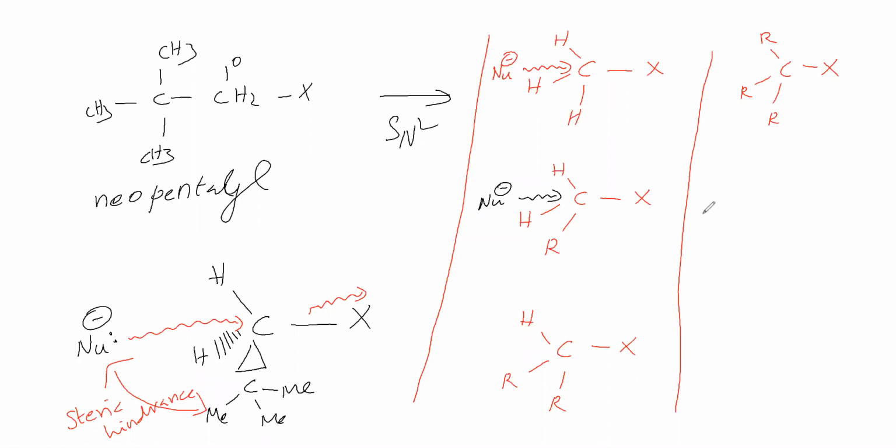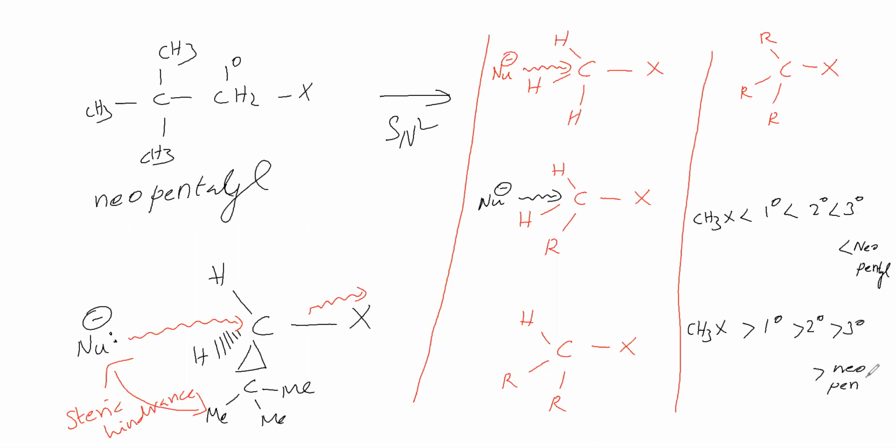So methyl halide will have less steric hindrance compared to other primary halides, which will be less compared to secondary, less compared to tertiary, and less compared to neopentyl. If steric hindrance is low, then only SN2 is possible. Therefore, the order of SN2 reaction is methyl halide greater than primary, greater than secondary, greater than tertiary, greater than neopentyl.